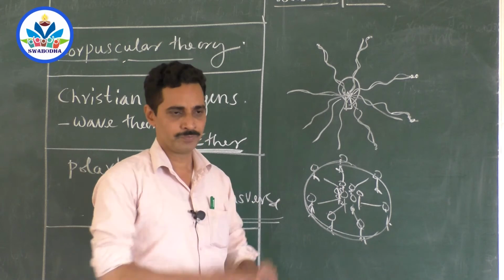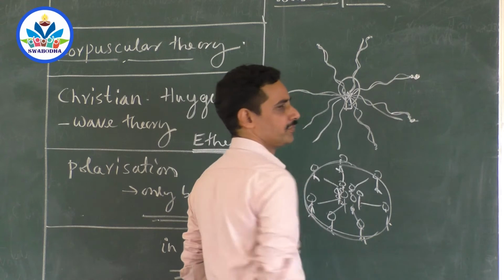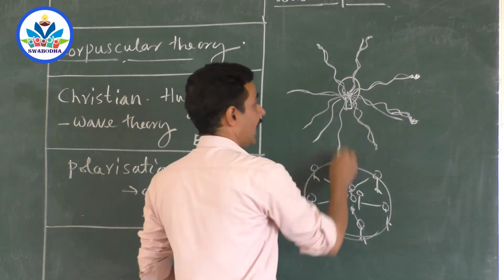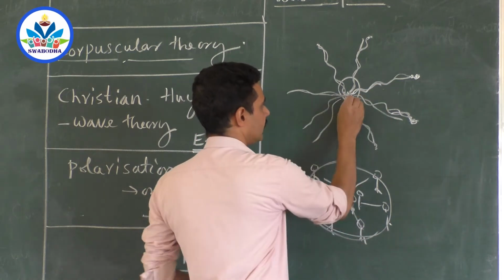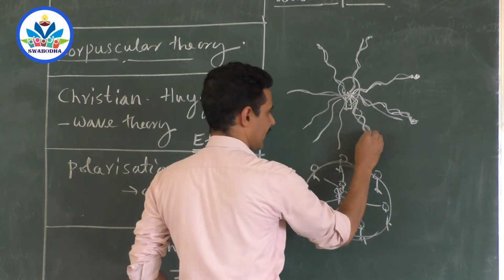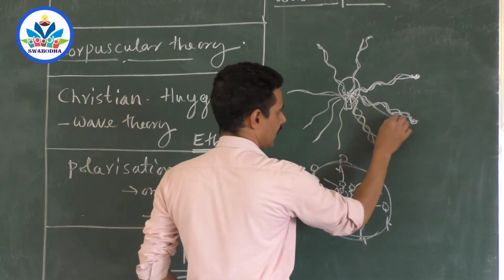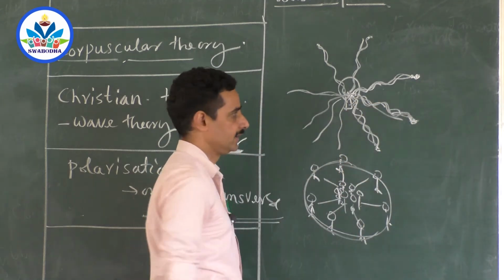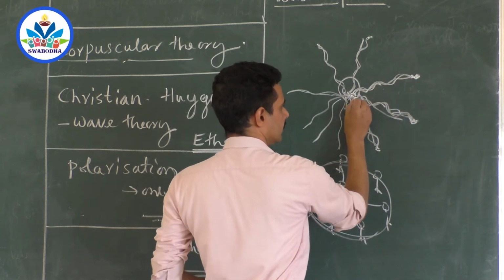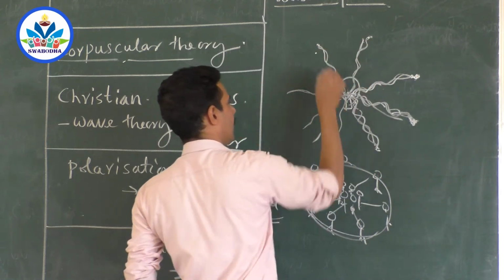Similarly, go to the waves now. The waves will form crest and trough and they will move. And if this has stopped in the fourth trough, this will also stop in the fourth trough, because as soon as this wave has started, this wave also has started at the same time, and this wave also. With what velocity this wave has traveled, this will also travel with the same velocity. Obviously, when this reaches here with the fourth trough, this will also reach here with the fourth trough. This distance, this distance, this distance, all are same.